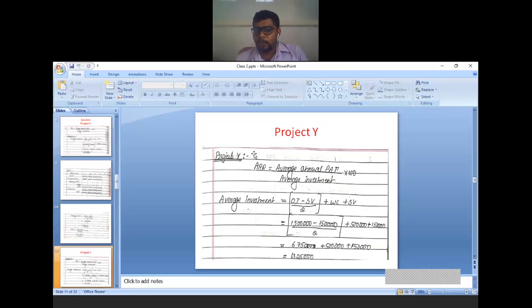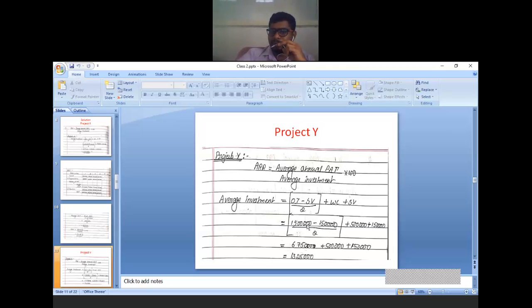Now for project Y, same method, apply the formula first. ARR is equal to average annual PAT divided by average investment, multiplied by 100. Average investment is equal to original investment minus scrap value, divided by 2, plus working capital plus scrap value.